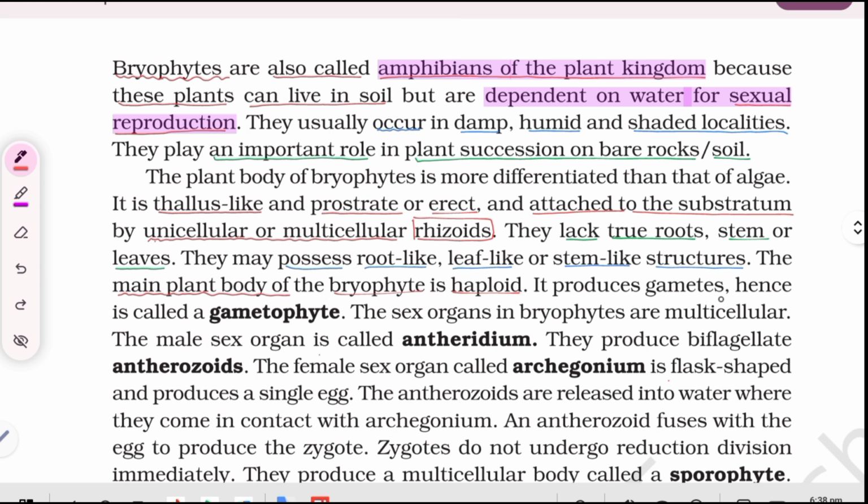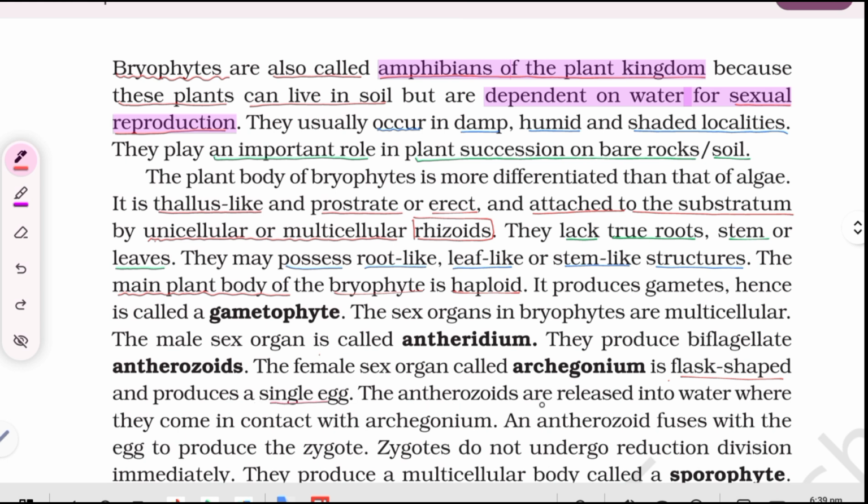It produces gametes, hence is called a gametophyte. The sex organs in bryophytes are multicellular. The male sex organ is called antheridium. They produce biflagellate antherozoids. The female sex organ is called archegonium. It is flask-shaped and produces a single egg.